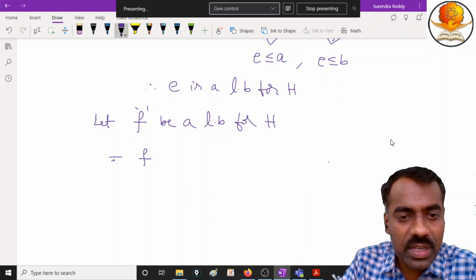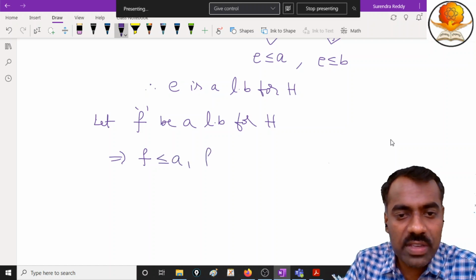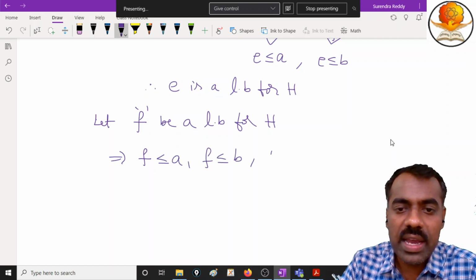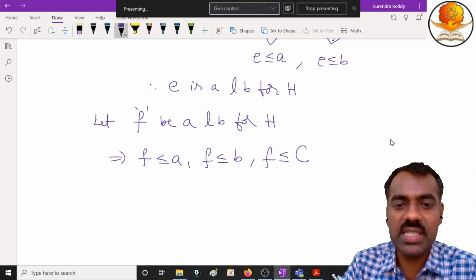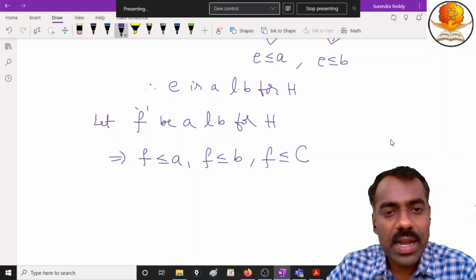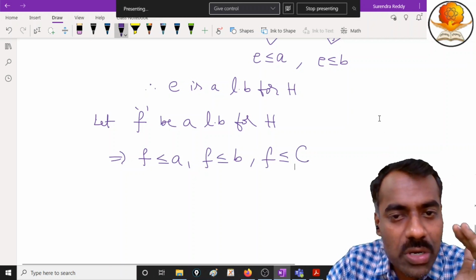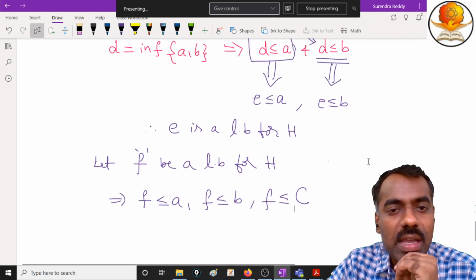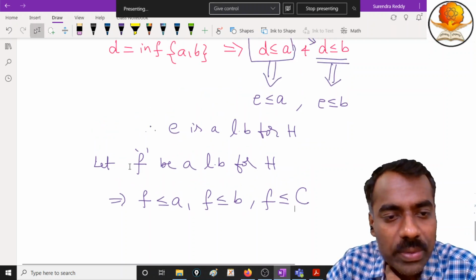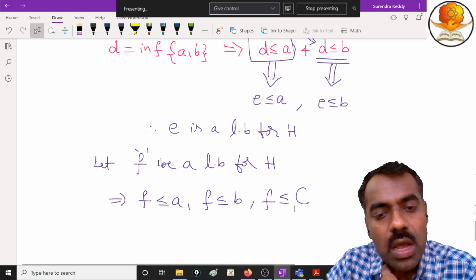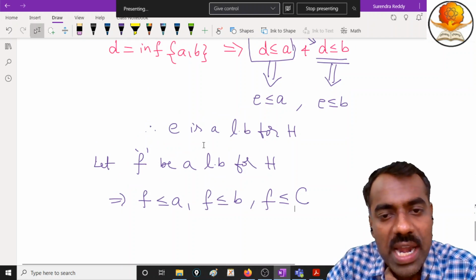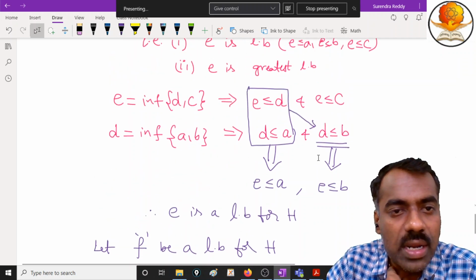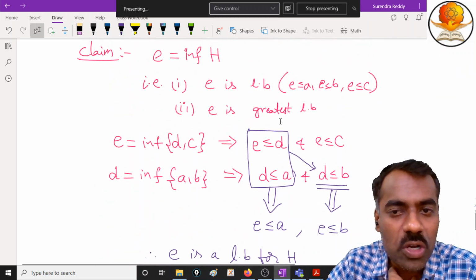F is less than or equal to A, F is less than or equal to B, and F is also less than or equal to C, right? Now, every time you should know what we want to prove, then we will get it by known data. Our aim is to know what we want to prove, because we have taken F as a lower bound and we know already E is a lower bound. Our aim is to show that E is the greatest lower bound, right?